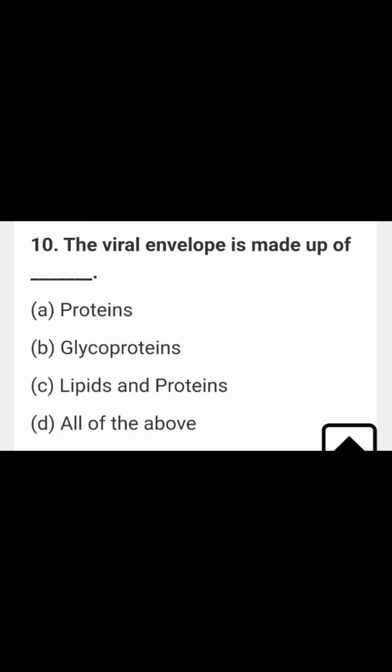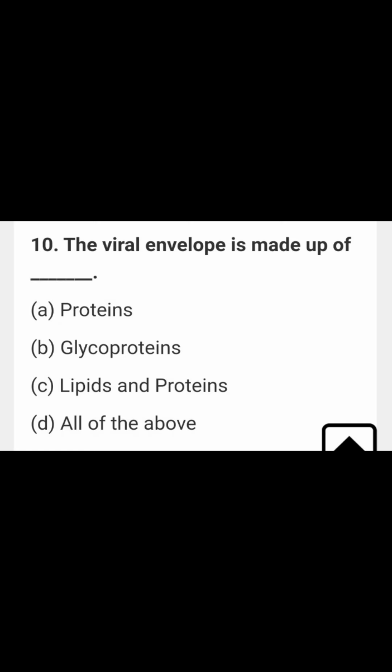And the next one: the viral envelope is made up of which type of substances? Proteins, or glycoproteins, or lipids and proteins, or all of the above. So you have to select all of the above. Why? Because the viral envelope is made up mainly of proteins and lipids, and the proteins may be glycoproteins. Okay, so you have to choose all of the above.